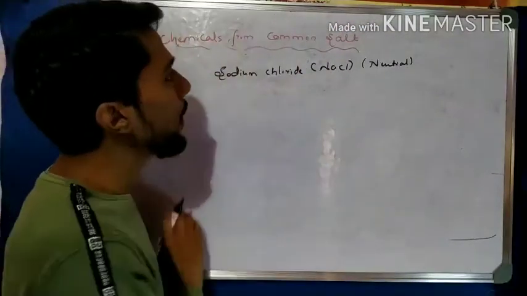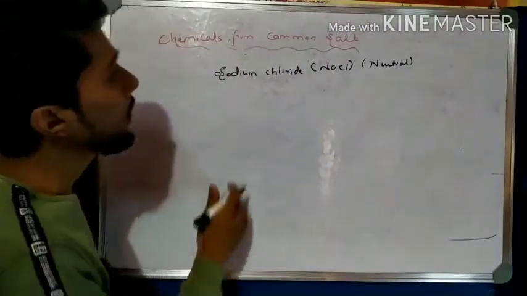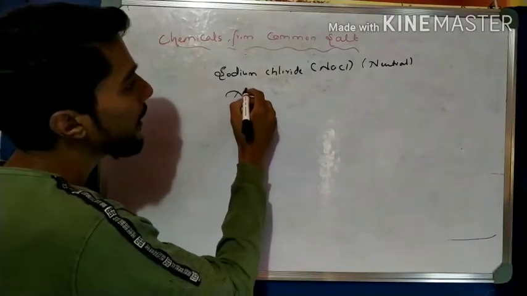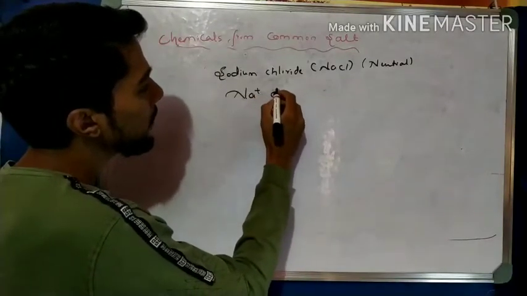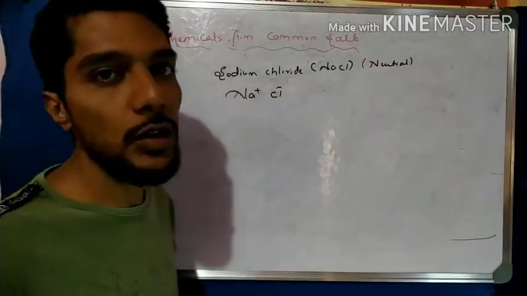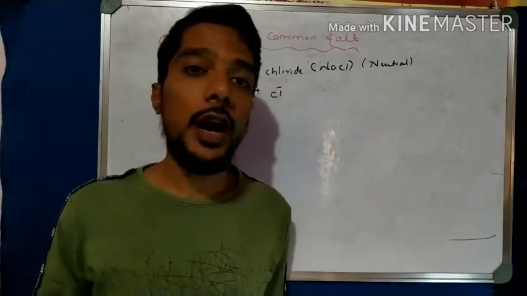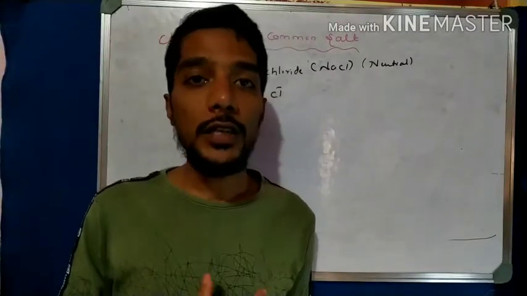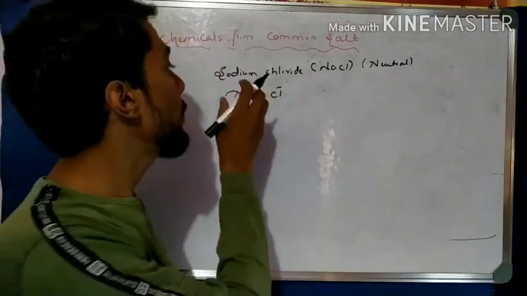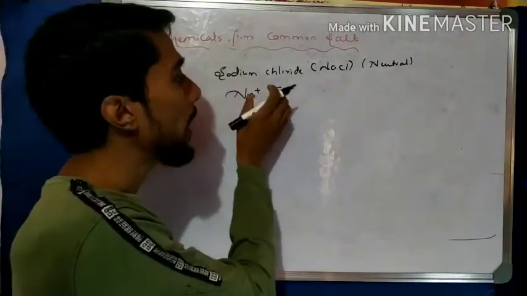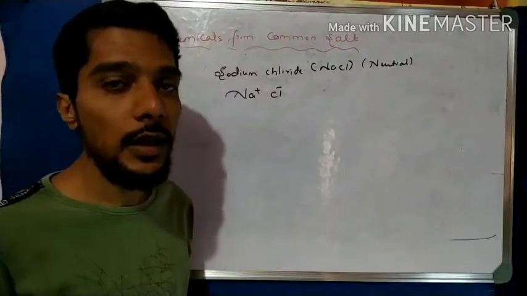Also remember that NaCl has Na+ and Cl- ions, and when it dissolves in water it dissociates into ions. One is a positively charged ion, one is a negatively charged ion. The positively charged ion is Na+ and the negatively charged ion is Cl-.